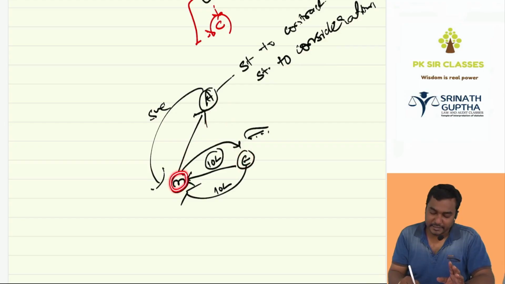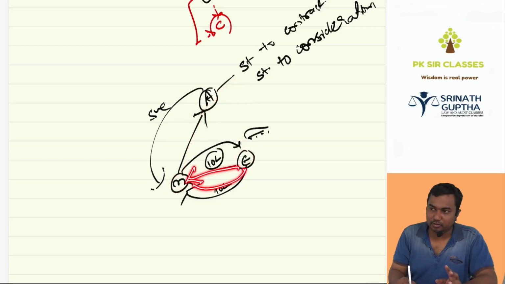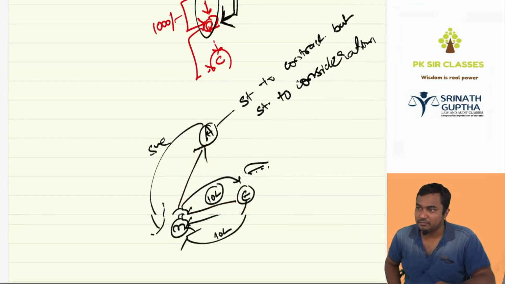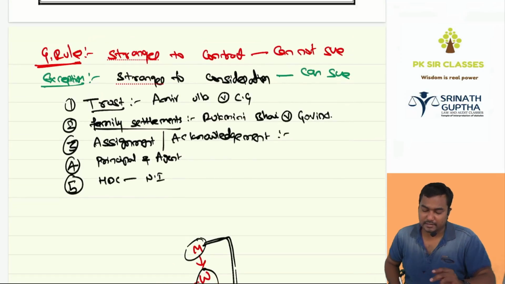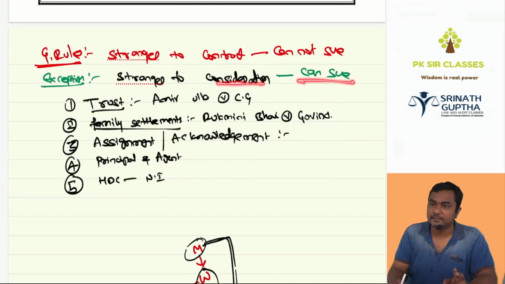If two parties are entering into a contract for their own benefits, a third party cannot sue. If two parties are entering into a contract for the benefit of the third party, then the third party can sue. He is said to be a stranger to consideration. Actually, here Ishwar is giving 10 lakh rupees to Manoj. Manoj is not giving anything to Ishwar. Manoj is giving something to Aditya. Consideration is moving to Aditya. Clear? Stranger to contract cannot sue. Stranger to consideration can sue.